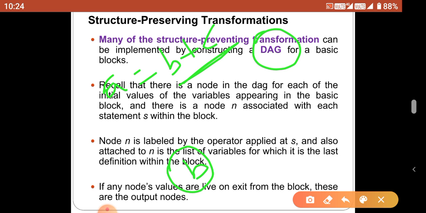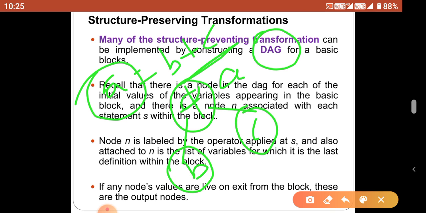If it is not available, draw the B node. The same procedure for the C node, and plus is the root node. Attach the plus with B and C to create a node called A. So the name of this tree is A.